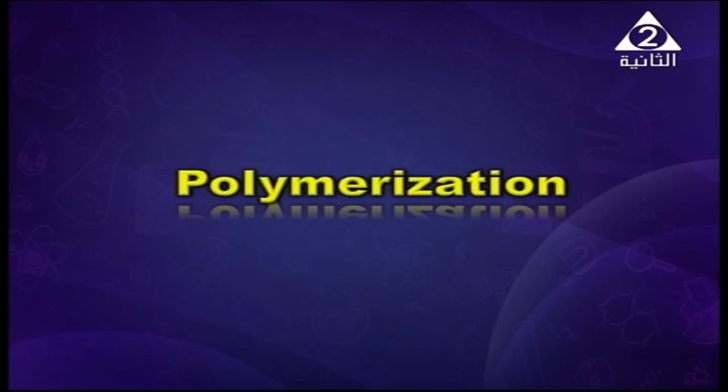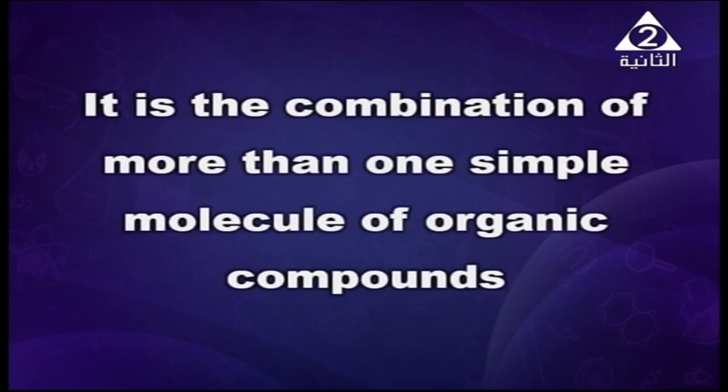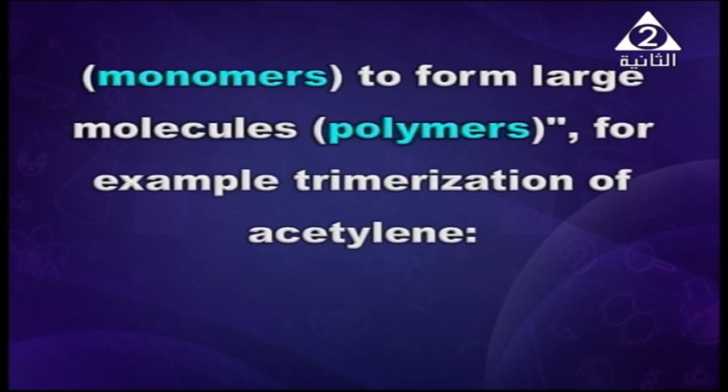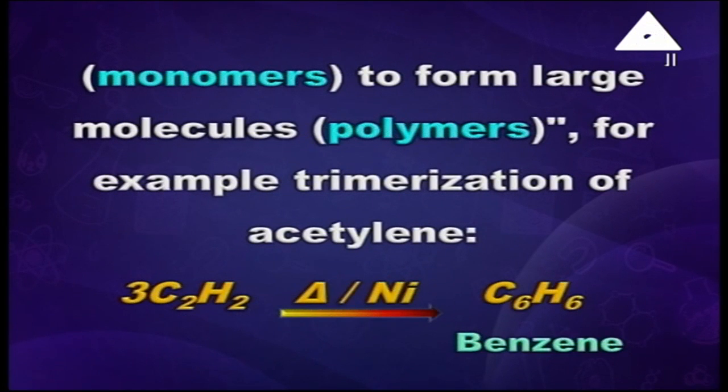Now we are going to discuss what is meant by the polymerization process. It is a combination of more than one simple molecule of an organic compound. These single molecules are called monomers, forming large molecules called polymers. For example, trimerization of acetylene. As shown on the screen, 3C2H2, by heat and the presence of nickel as catalyst, gives benzene C6H6.